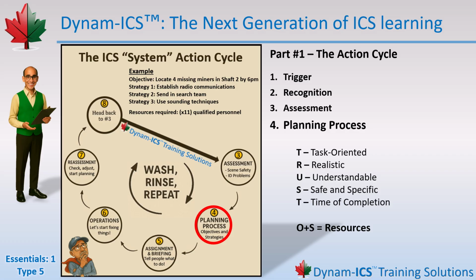And remember, in Type 5 and Type 4 incidents, a lot of this happens in your head. You're moving fast, things are changing, and sometimes you don't have the luxury of sitting down with a notebook and a fresh cup of coffee. But if the incident allows it, or if you feel yourself losing track, writing the plan down helps. Even quick notes on a scrap of paper can stabilize the mental chaos. This is where your incident action plan truly begins. Next up, step 5, turning that plan into assignments and giving people clear direction.